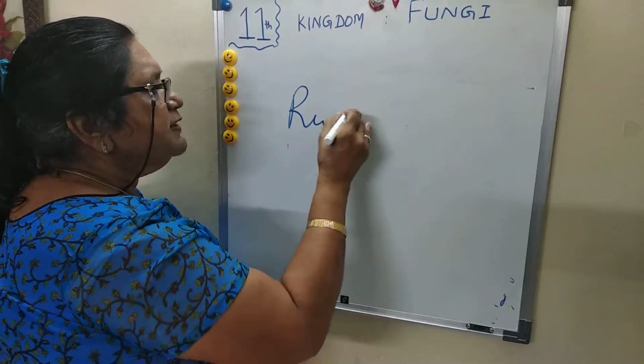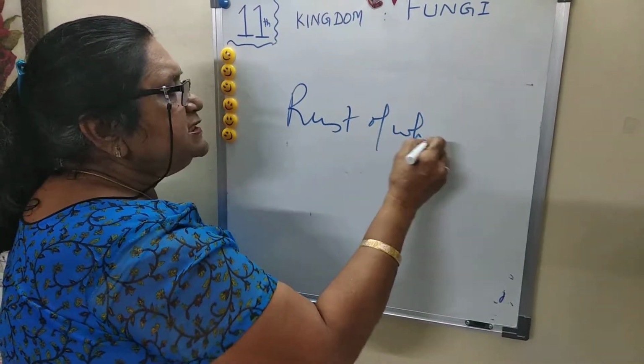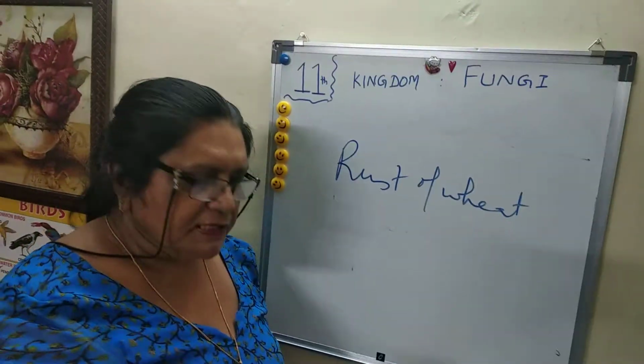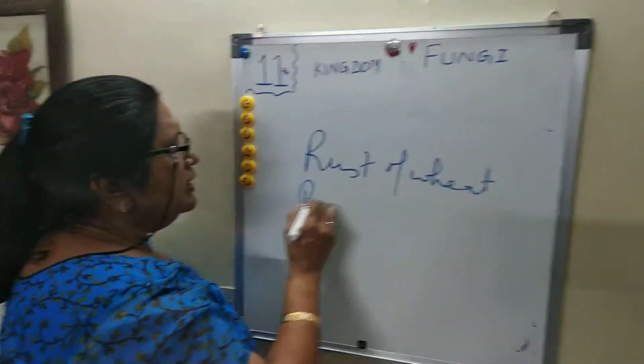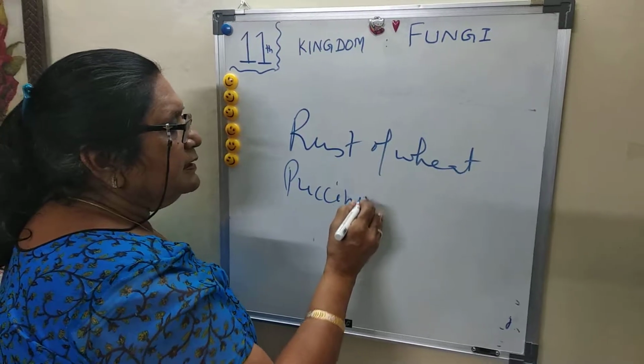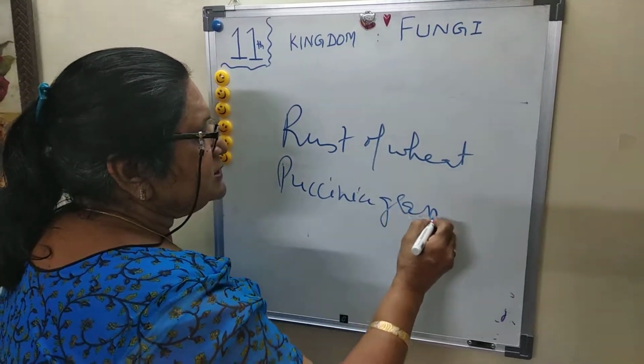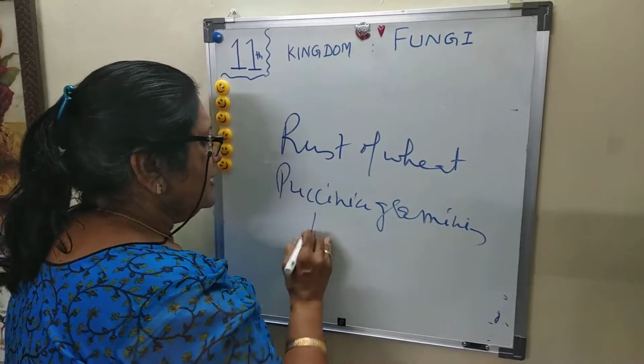These are the fungi which cause disease in wheat plants, especially rust of wheat, and this is called Puccinia graminis tritici.